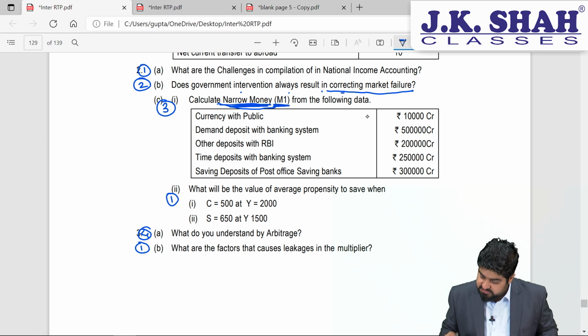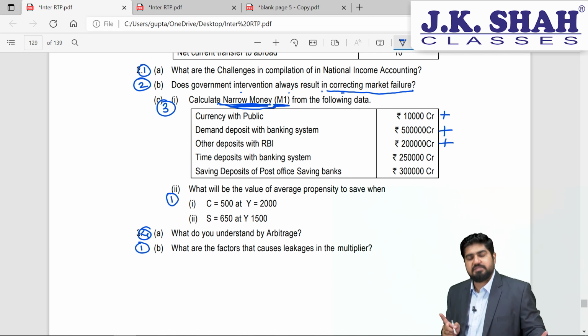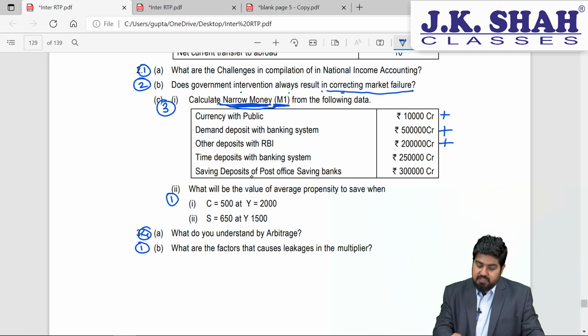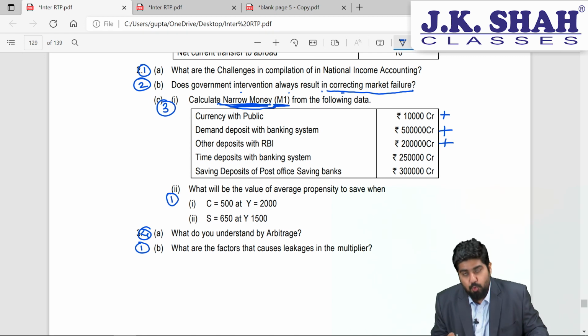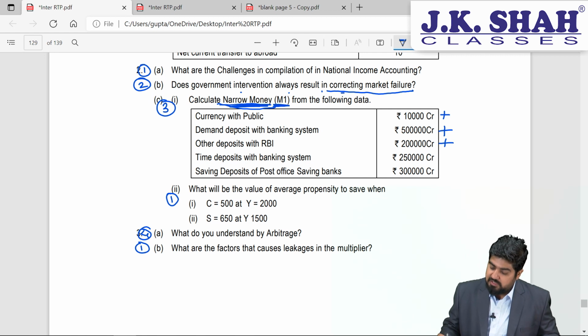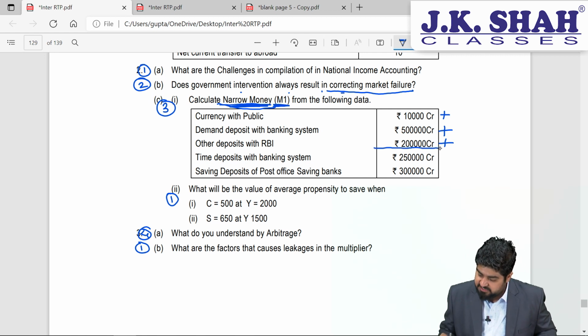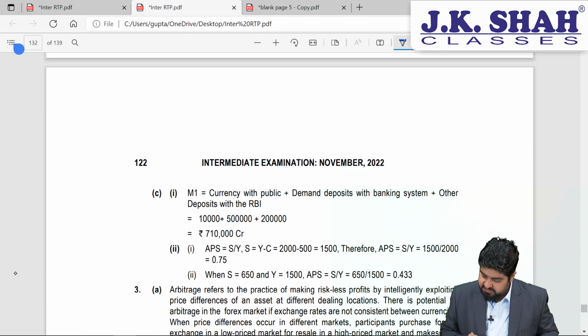Yes. So currency with the public will be added, demand deposit with the banking system will be added, other deposits with the RBI will be added. Time deposit with the banking system, hold on, this is not part of M1, this is part of M3. Saving deposits of post office savings bank, this is not part of M1, this is part of M2. So if they have asked us to calculate only M1, then these are the three things that we are going to add, and we will be getting our answer, which will be, I think, given here.